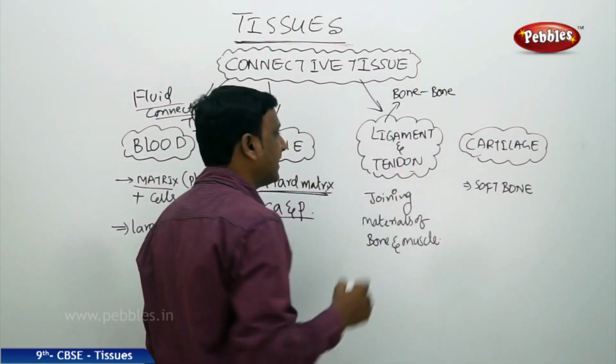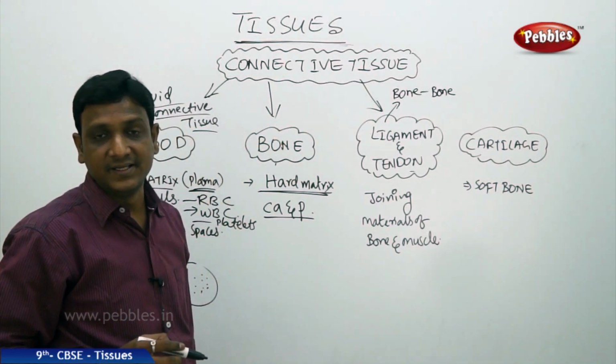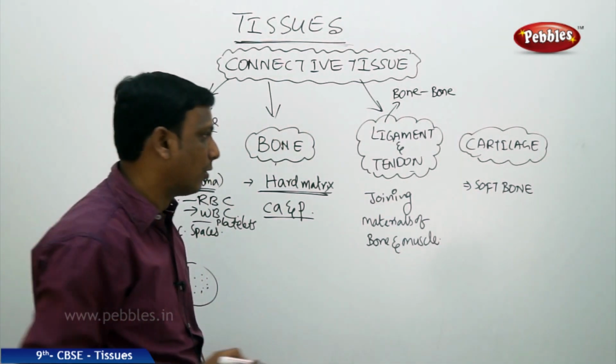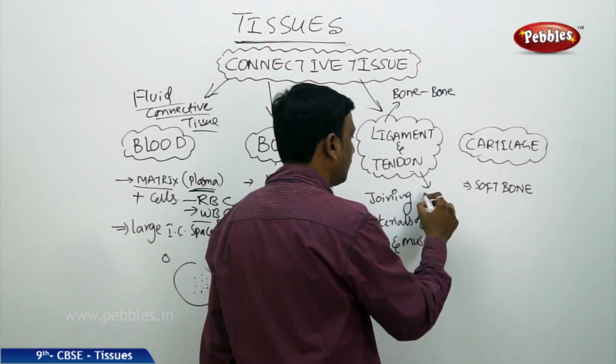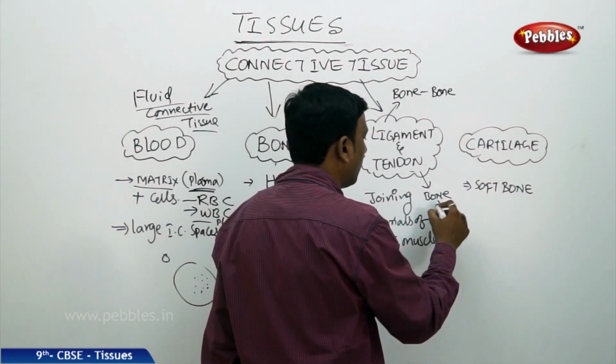Then what is a tendon? A tendon is a material which joins a muscle to bone. It will attach a bone to a muscle.